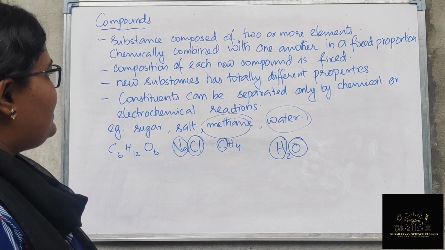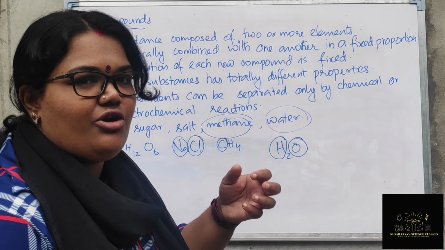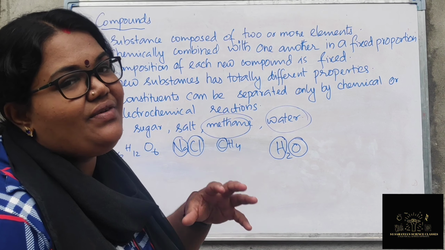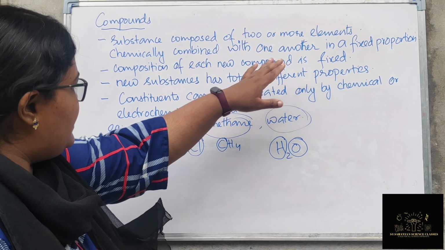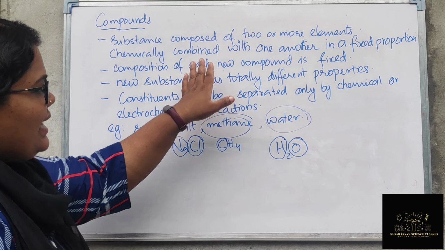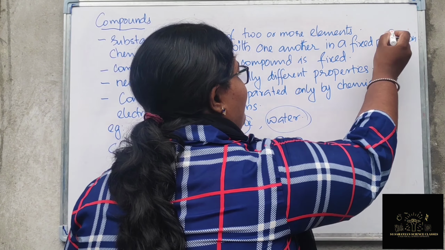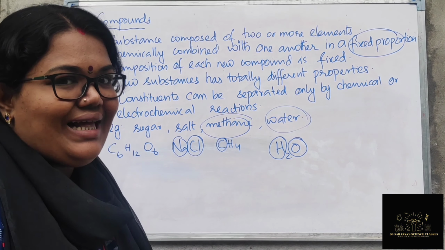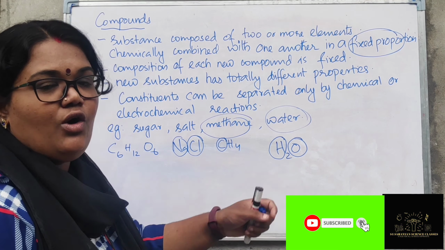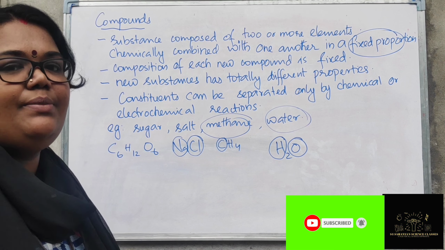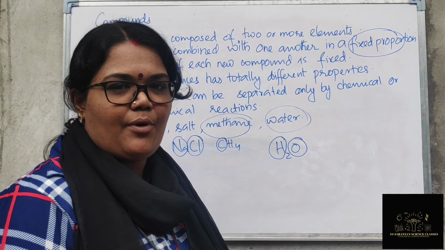So simply we can say that a compound is a combination of 2 or more elements in a fixed proportion. It is a substance composed of 2 or more elements that are chemically combined with one another in a fixed proportion. Always remember the fixed proportion. Then that substance is called a compound. Water, wherever you go in the world, will be H2O, so there is a fixed proportion.